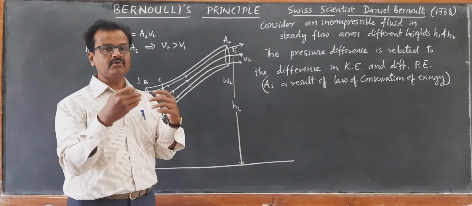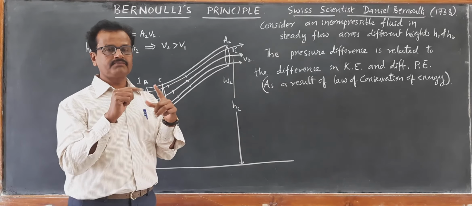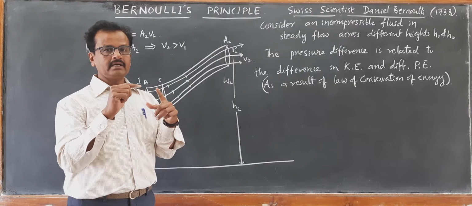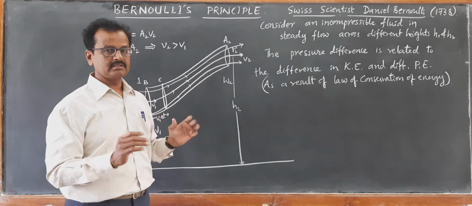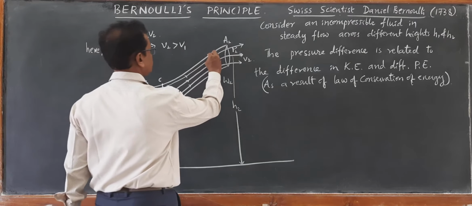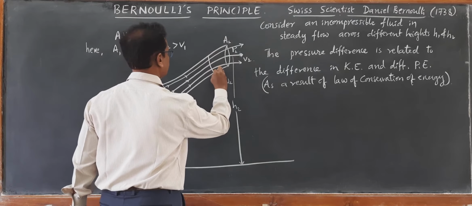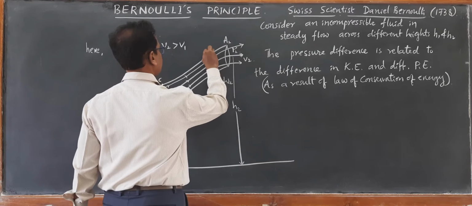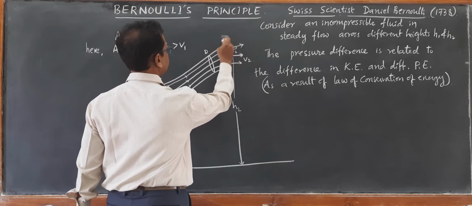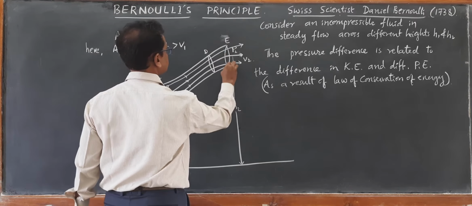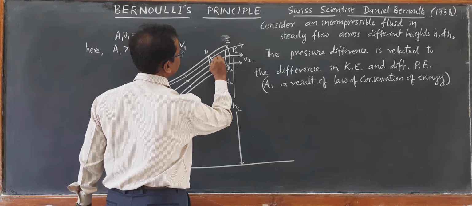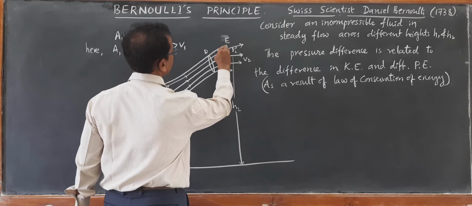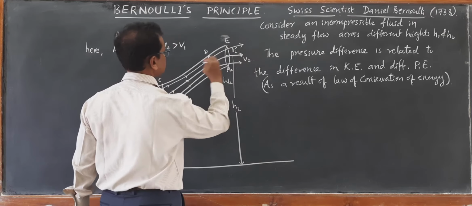The rate of flow of the fluid in steady flow is always constant. So if this point we call D and this one is taken as E, this is of area of cross section A2, and the liquid that is flowing out will be of velocity v2, right?